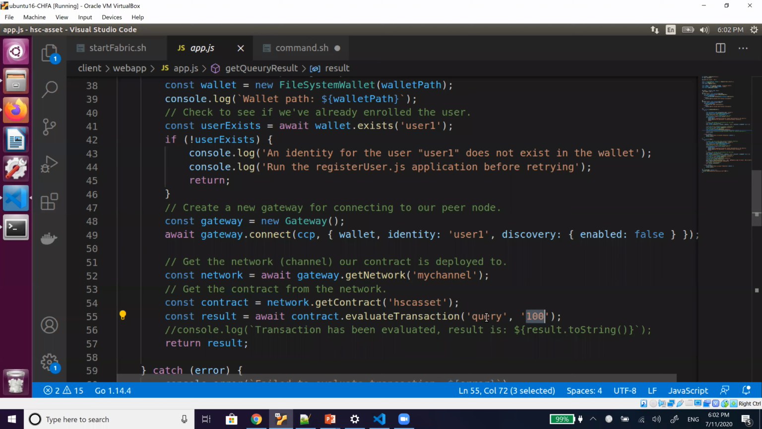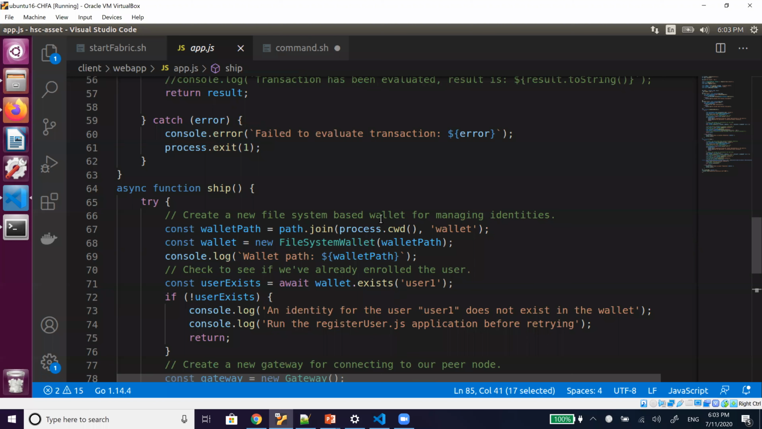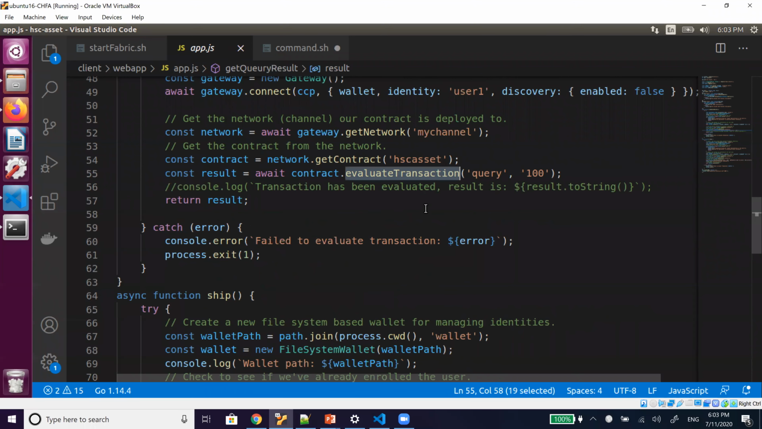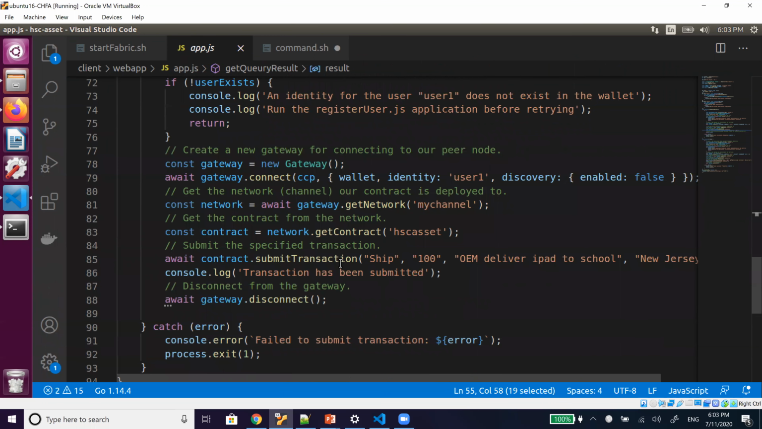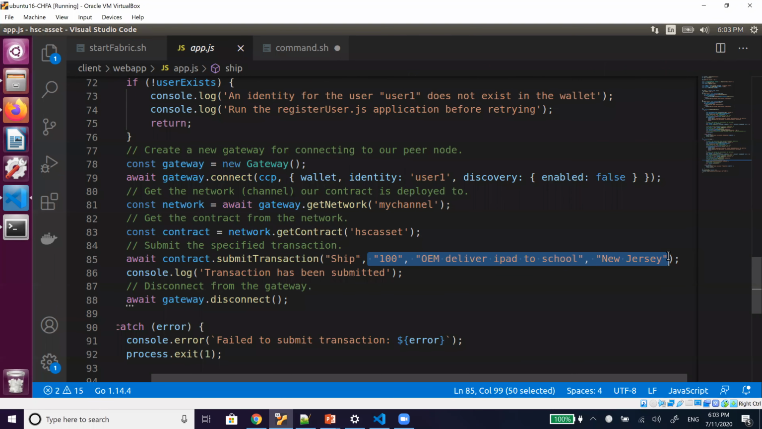Then in the next step I will be shipping, and here we are submitting the transaction. In the previous query, if you go to the Fabric Node.js SDK, there are different options available to submit and evaluate the transaction. So here I have to write the data, so I will be submitting the transaction. I have to provide the name of the method and the parameters that we already used in the CLI.